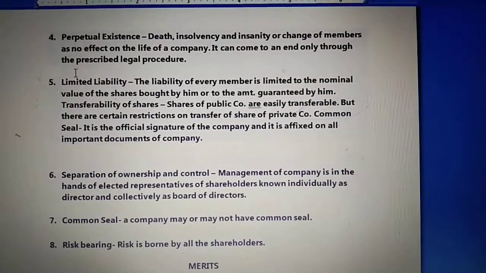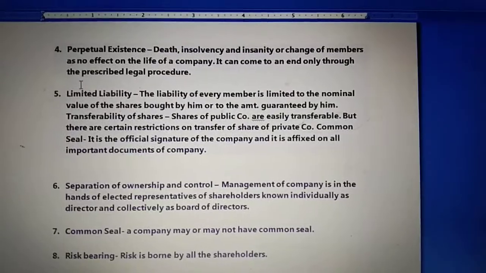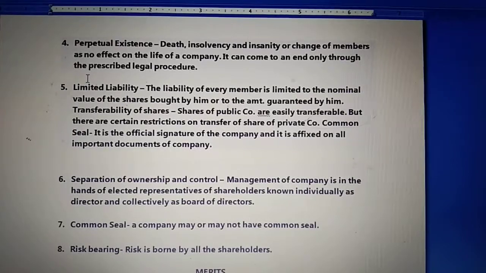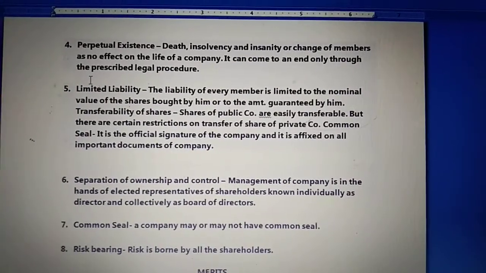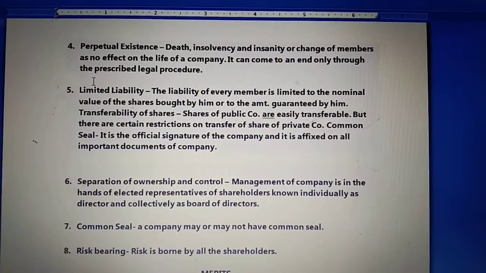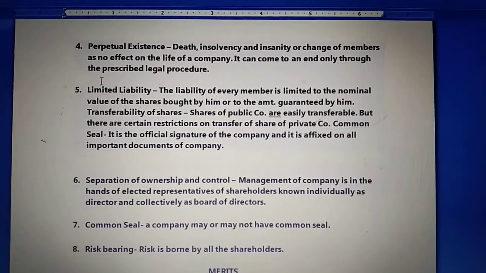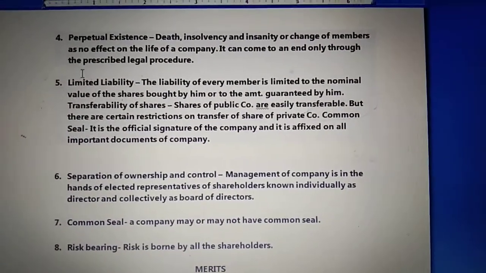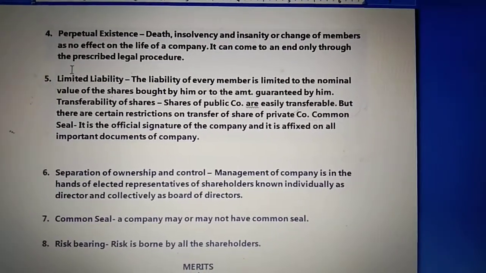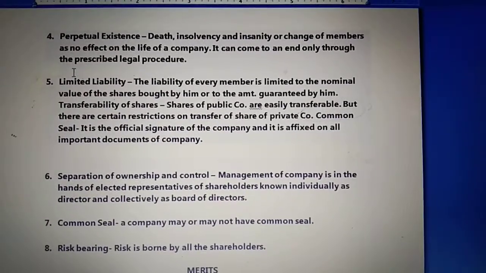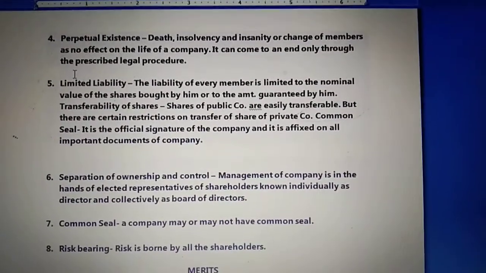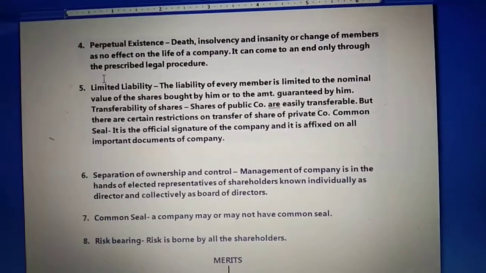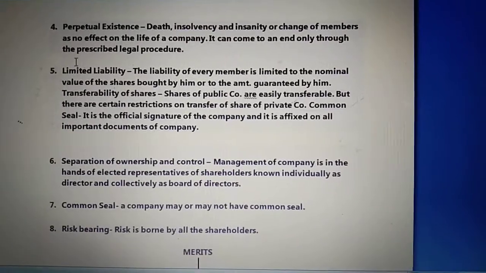Next is risk bearing. Risk bearing says who is going to bear the risk in the business of a joint stock company. The risk of losses in a company is borne by all the shareholders. This is unlike the case of a sole proprietorship or partnership firm, where one or a few persons respectively bear the losses. It means the shareholders will bear the risk, in case it occurs, according to the shares they have. Now children, with this we have finished the features of a joint stock company.